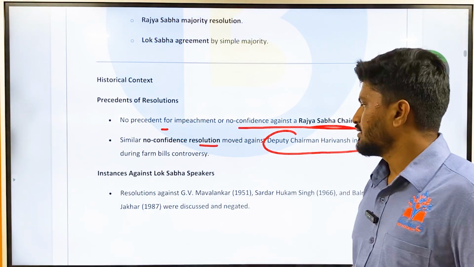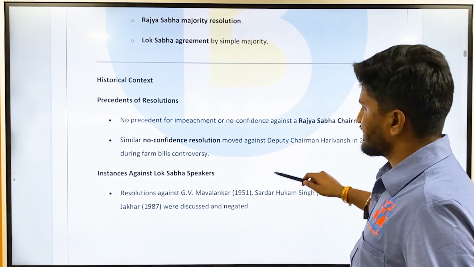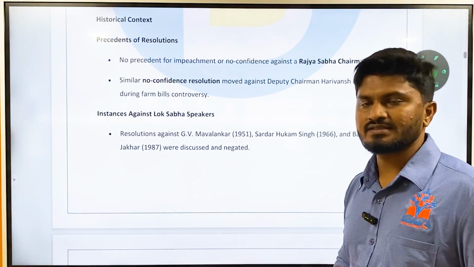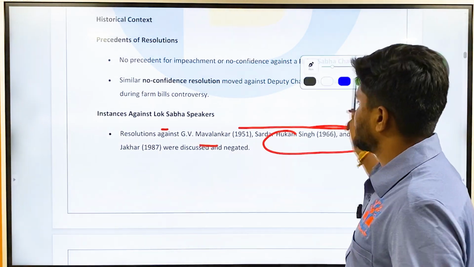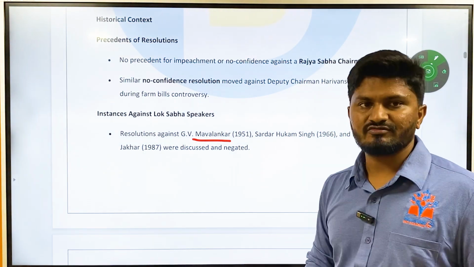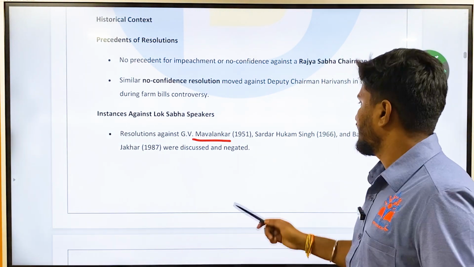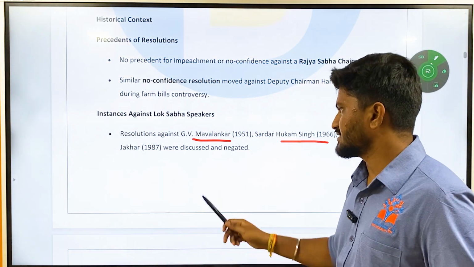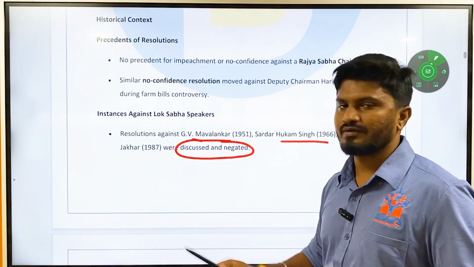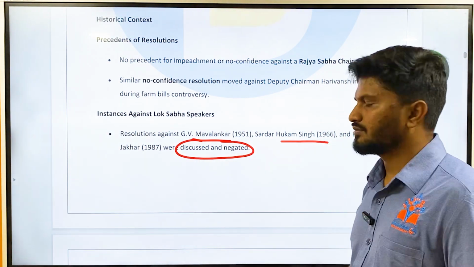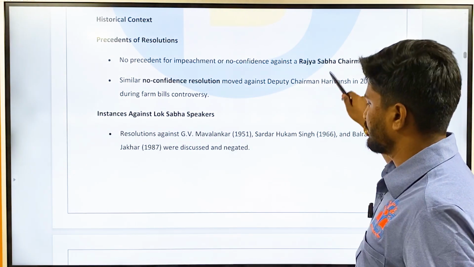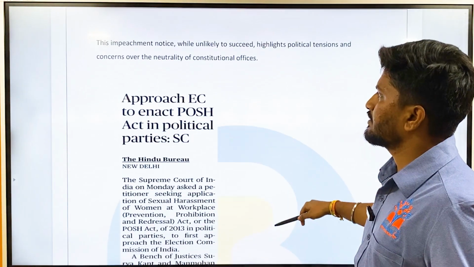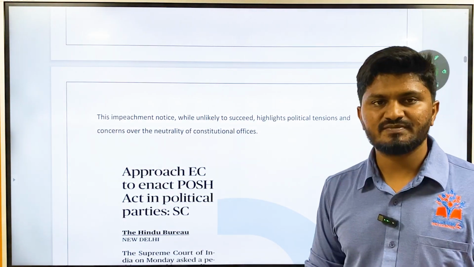passed. And then there have been instances against the Lok Sabha speakers, that is, resolutions against G.V. Mavalankar, who was the first speaker of independent India, and Sardar Hukam Singh in 1966, and Balram Jakhar were also discussed and negated, meaning they were not able to pass through the houses. Okay, so now what will be the impact of this impeachment motion?